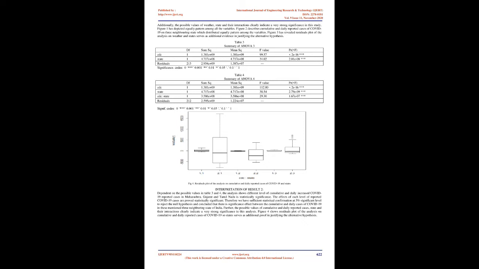Significance level. We have used a 5% level of significance throughout this study for data analysis for Gujarat, Maharashtra, and Tamil Nadu. Table 1. Summary of ANOVA 1.